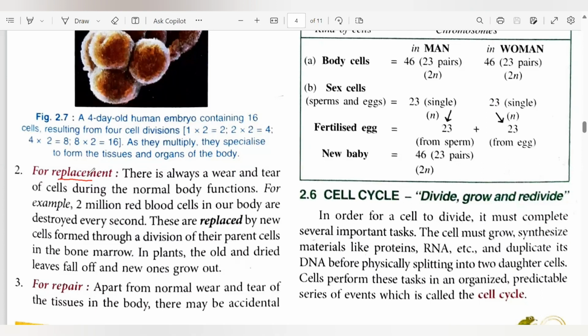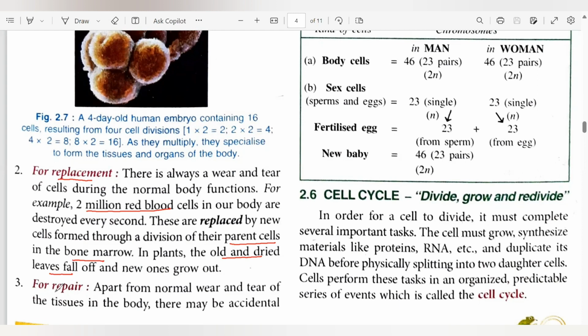So there is continuous wear and tear of our cells in normal day-to-day activities. For example, 2 million red blood cells in the body are destroyed every second. And again, they are replaced by new cells, which are formed by the division of the parent cells inside the bone marrow. In plants, old and dried leaves fall off, and again new leaves grow out. So there is always a replacement of the old cells by new cells.